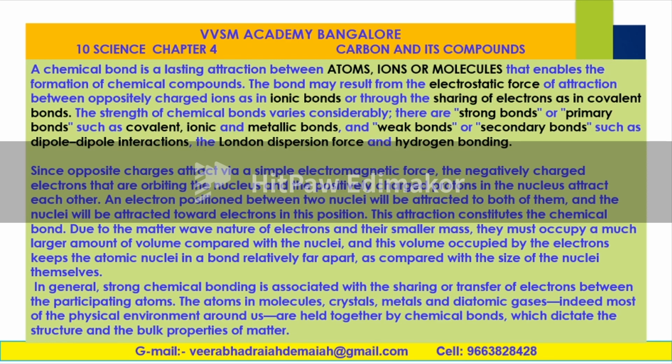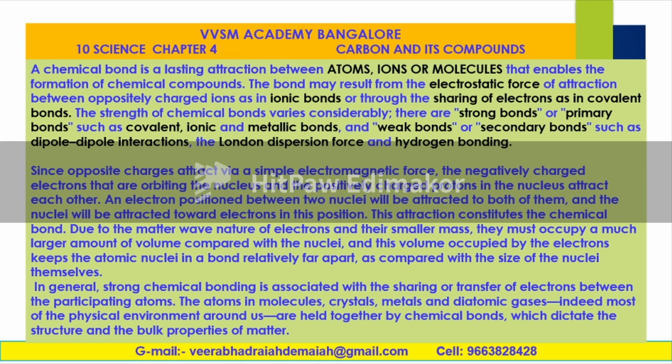Due to the matter wave nature of electrons and their smaller mass, they must occupy a larger amount of volume compared with the nuclei, and this volume occupied by the electrons keeps the atomic nuclei in a bond relatively far apart as compared with the size of the nuclei. In general, strong chemical bonding is associated with the sharing or transfer of electrons between the participating atoms, during the combination of the two atoms.